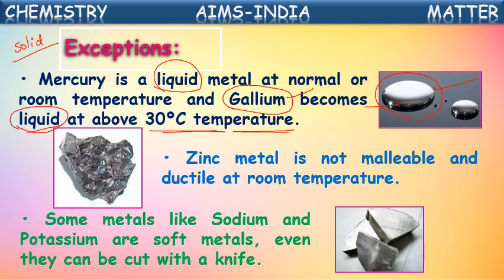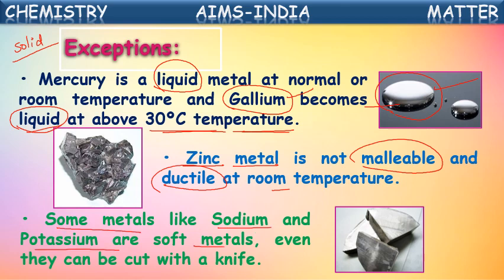And zinc is also a metal, but it is not malleable and not ductile. We cannot draw it into sheets or make thin wires from zinc at room temperature. It is an exceptional case. Also some metals like sodium and potassium are soft metals. Even they can be cut with a knife.